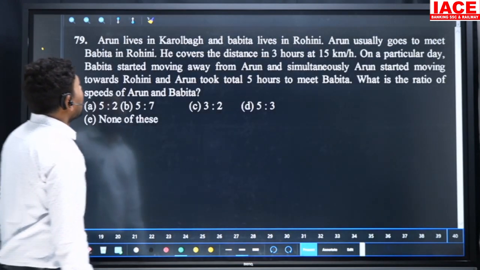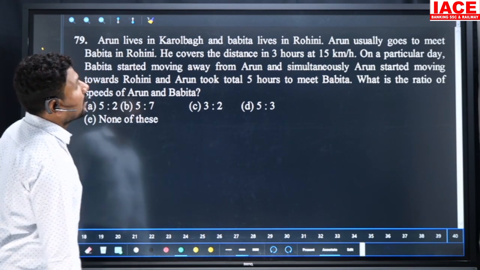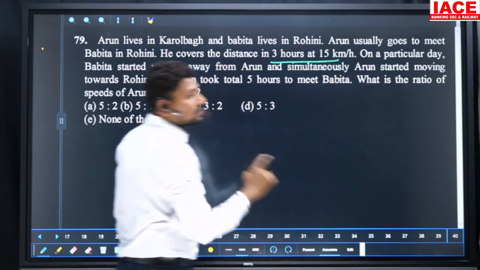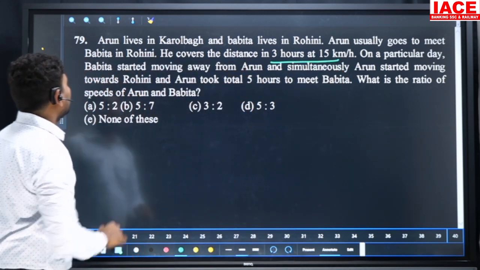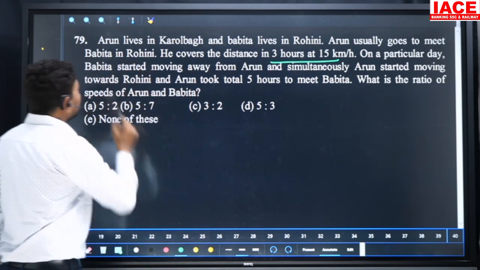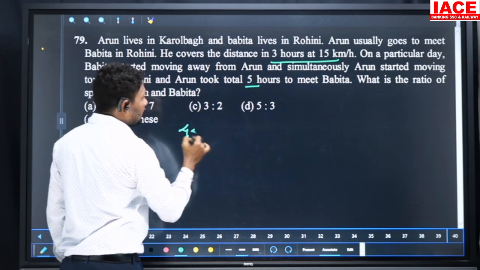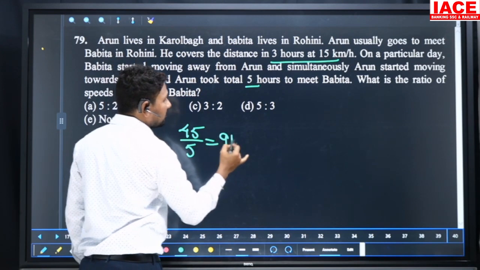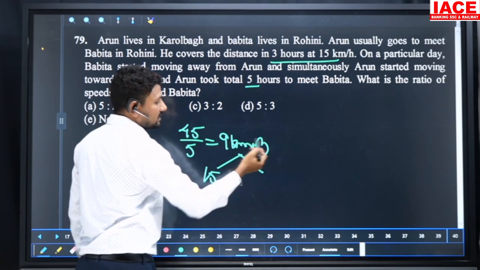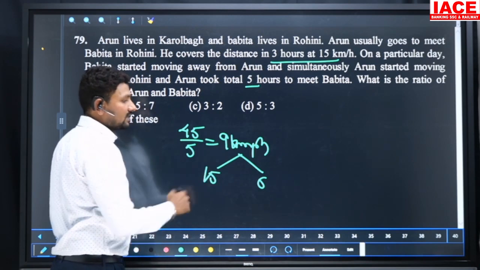Go for the next question. Arun lives in Karol Bagh and Babita lives in Rohini. Arun usually goes to meet Babita in Rohini. He covers the distance in 3 hours at 15 km per hour, which means the total distance is 45 km. On a particular day, Babita started moving away from Arun and simultaneously Arun started moving towards Rohini. Both are in the same direction. It takes 5 hours. 45 kilometers in 5 hours means the relative speed in the same direction is 9 kmph. Already we know Arun's speed is 15. Then what is Babita's speed? Babita's speed is 6. 15 minus 6 is equal to 9. When both are in the same direction, the relative speed is the difference.